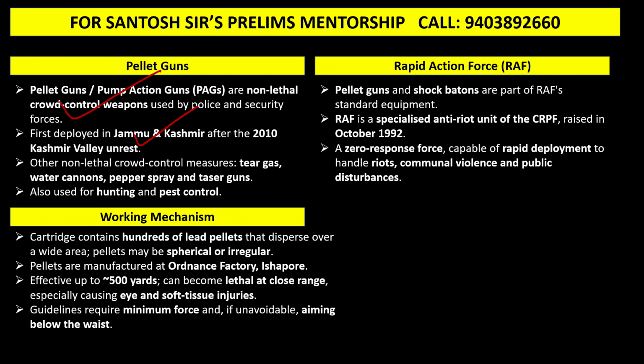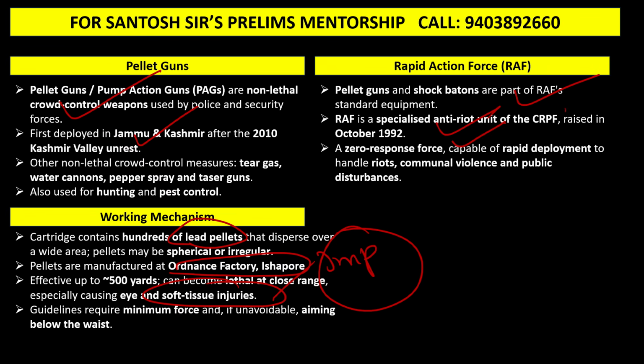So these pellet guns are basically made of lead pellets, and they disperse into wide areas. They are generally spherical in shape, but sometimes they are also irregular in shape, and they can enter the skin also, and they can cause damage to the tissues. So this is an important point you need to keep in mind. Pellet guns are manufactured in Ordnance Factory Ishapur. So you should keep this in mind. Pellet guns are generally used by RAF, which is a specialized anti-riot unit of CRPF.